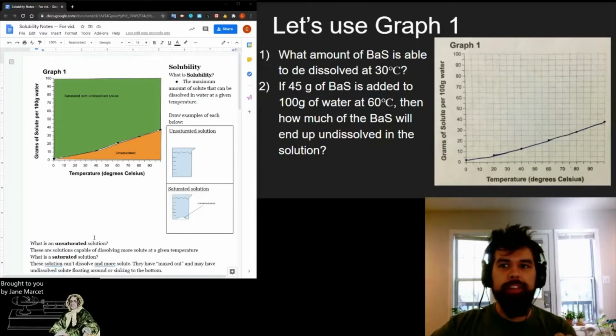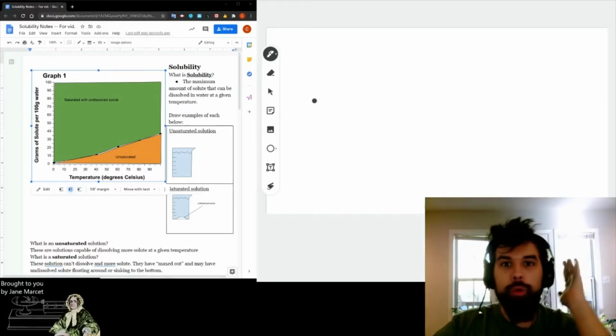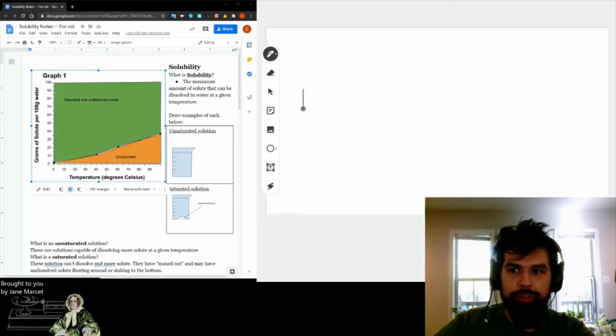Okay, let's talk about this next question. If 45 grams of barium sulfide is added to the 100 grams of water at 60 degrees Celsius, then how much of the barium sulfide will end up undissolved in the solution? This one's a tricky one. Okay, so what do I know? I know that I have 45 grams of barium sulfide total. 45 grams.